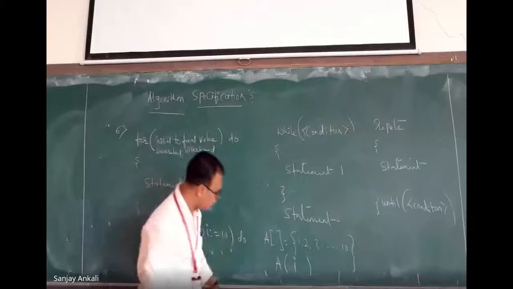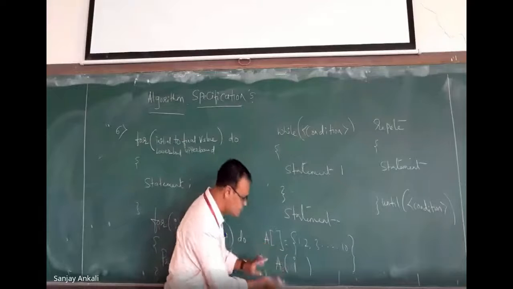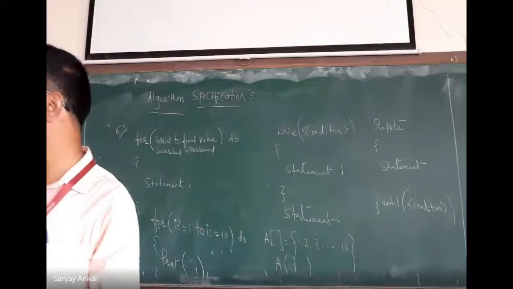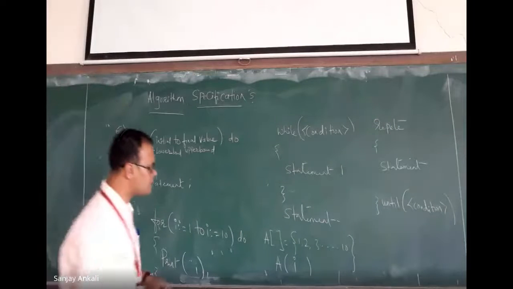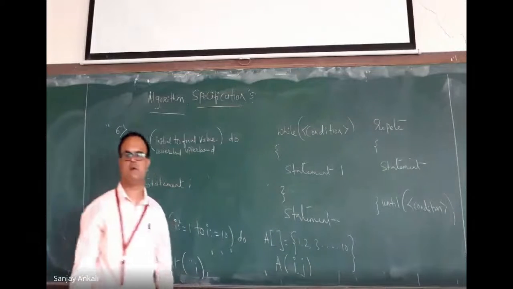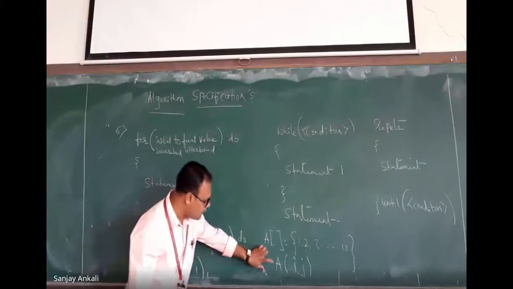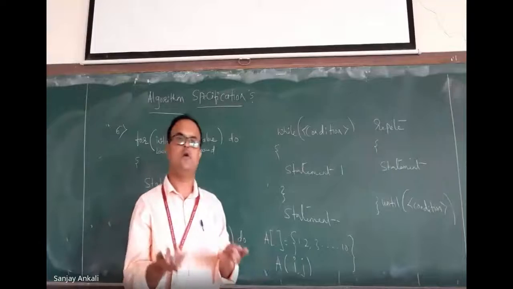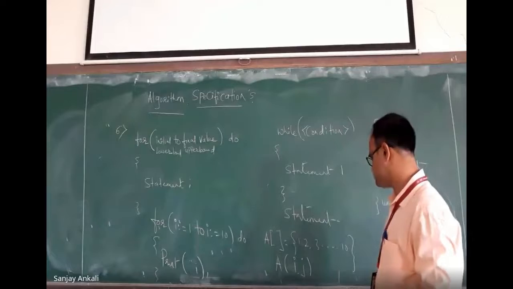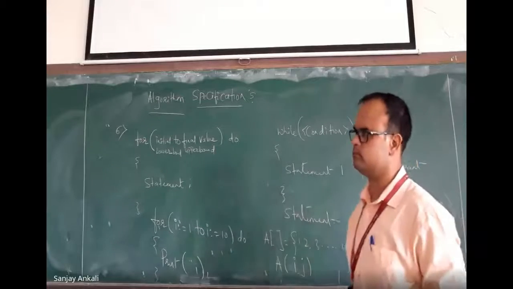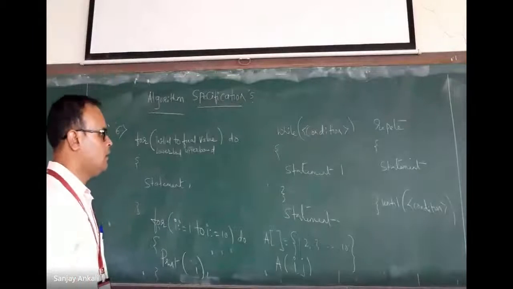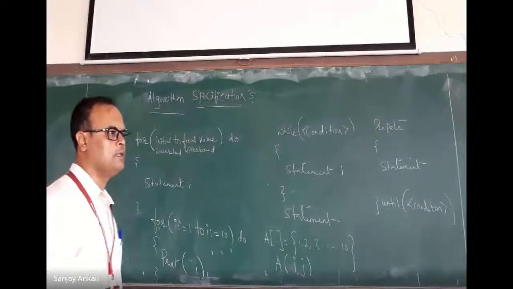Okay. Just assume that I want to access a value from a two-dimensional array. What is a two-dimensional array? A matrix. So in that case, what do I have to do? I, comma, j. That's all. So this is the algorithm specification to access a value from the array.